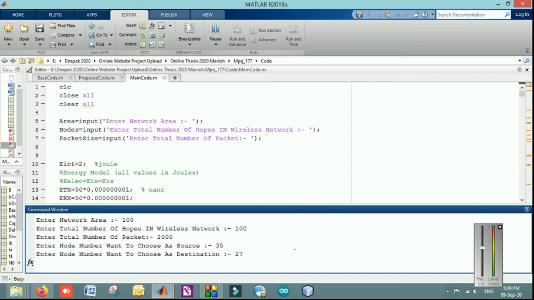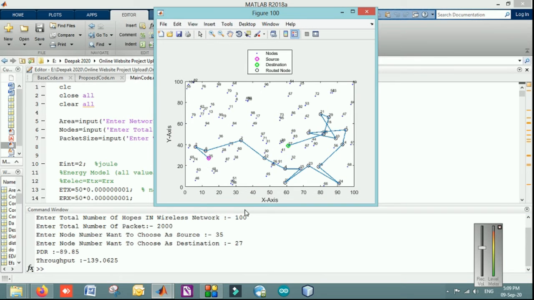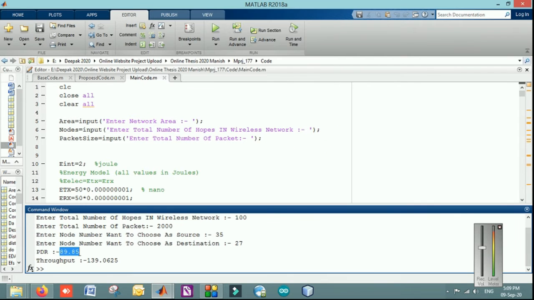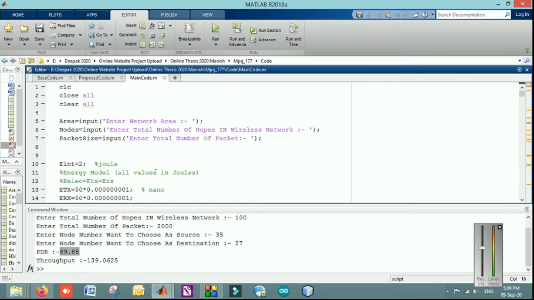When I press enter, it will process the whole code, calculate the result, and show a route from source to the destination, achieving the PDR and the throughput as shown below. So the PDR that is achieved from this particular route is 89%, right? PDR is packet delivery ratio. So it can be run for multiple factors.